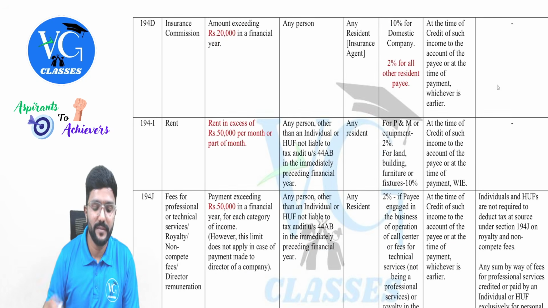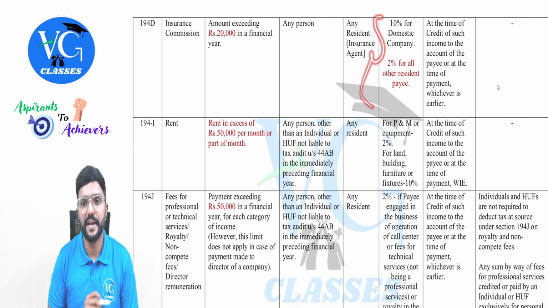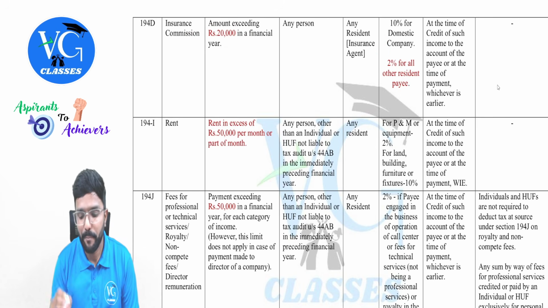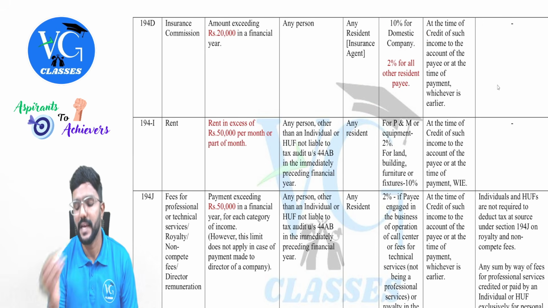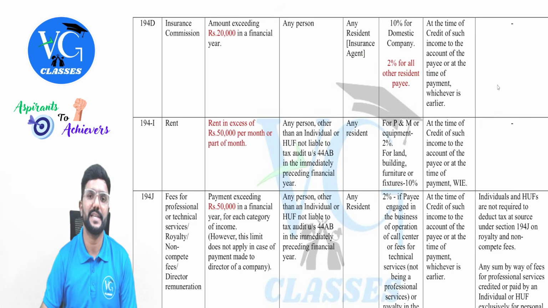Then in 194D, the threshold limit has been increased to 20,000, and there is a small change even in the rates. If the payee is a domestic company, the TDS rate is 10%, or if the payee is any other person, then it is 2%, guys.